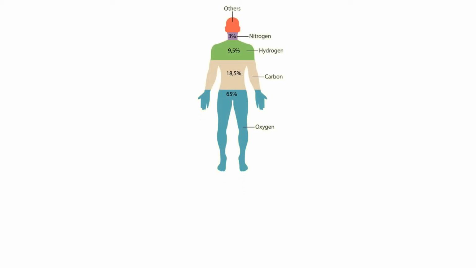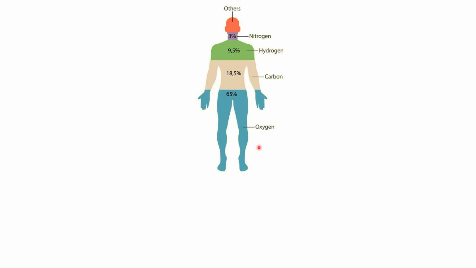if you break apart a human body, you would find it is comprised mostly of the element oxygen. You can see over here that in our body 65% oxygen is present, 18.5% carbon, 9.5% hydrogen, 3% nitrogen, and the remaining other elements.